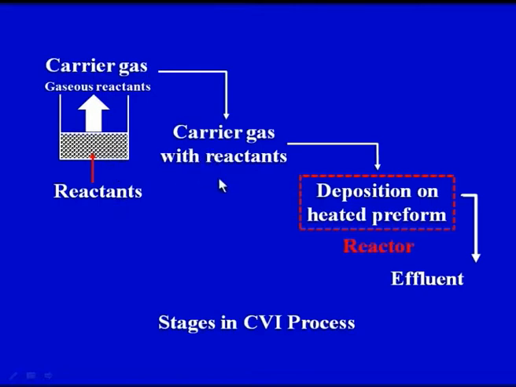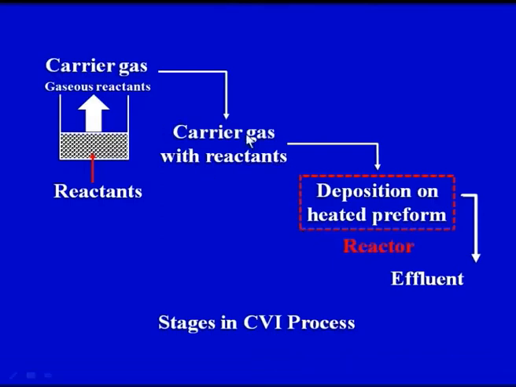This carrier gas with the gaseous reactants is passed through the heated preform. This red dotted portion shows the chamber where the preform has been kept. The preform is porous in nature, a network of fibers with porosity.